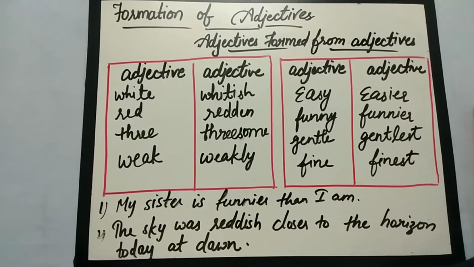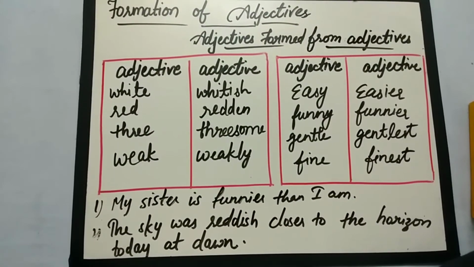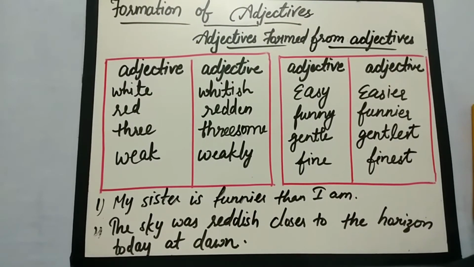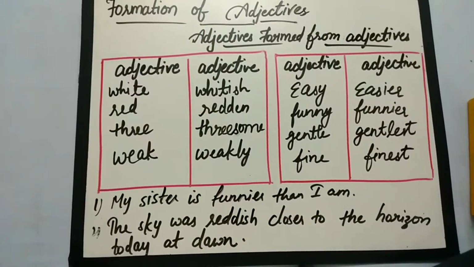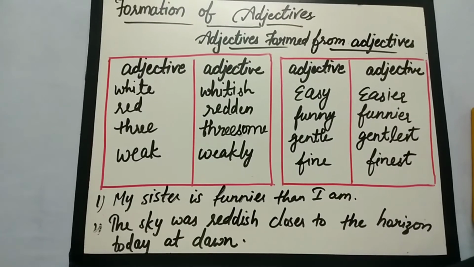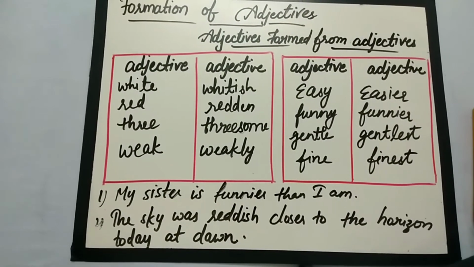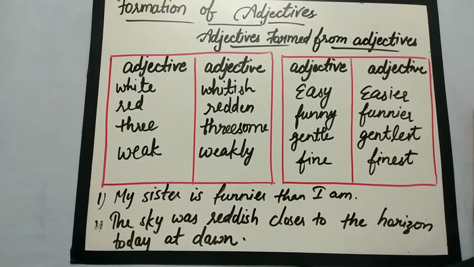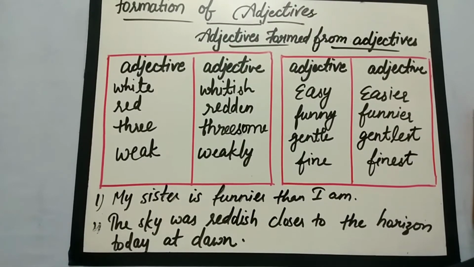Gentle, gentlest. Fine, finest. So these are mostly the superlative and comparative degrees of adjectives, which form the adjective from the adjectives. So we can change it into sentences also. For example, my sister is funnier than I am, and funnier is the adjective which is made up of funny. Funny is already an adjective, so funnier is a transformation of adjective from adjective.